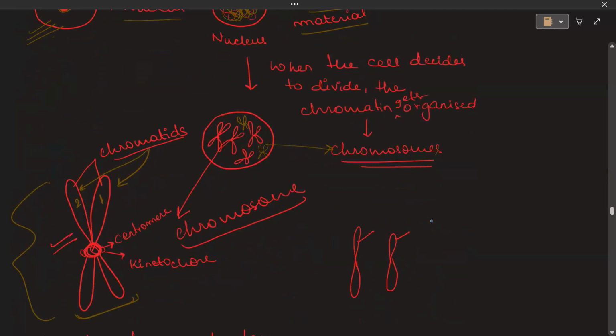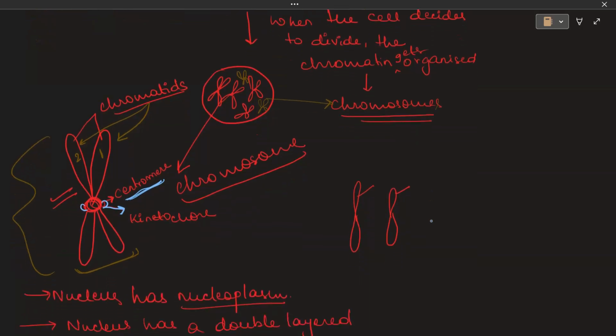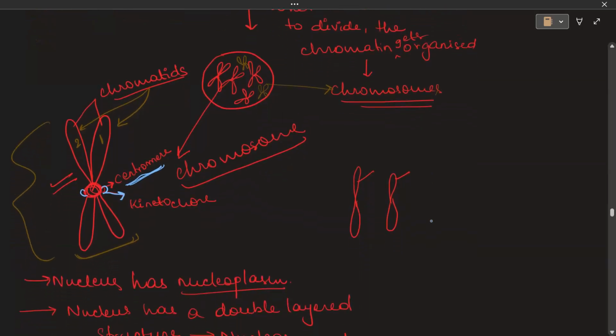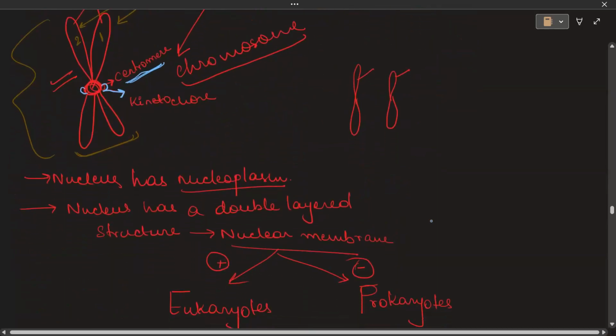The components of a chromosome are two chromatids joined together with the help of a centromere. This centromere has disc-like structures that are known as kinetochores. So one chromosome is made up of two chromatids.